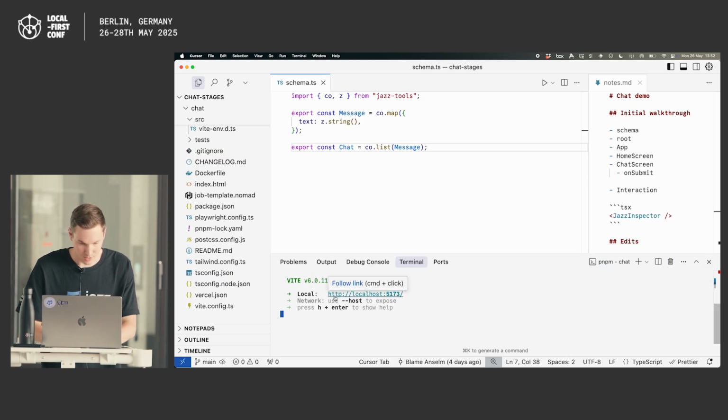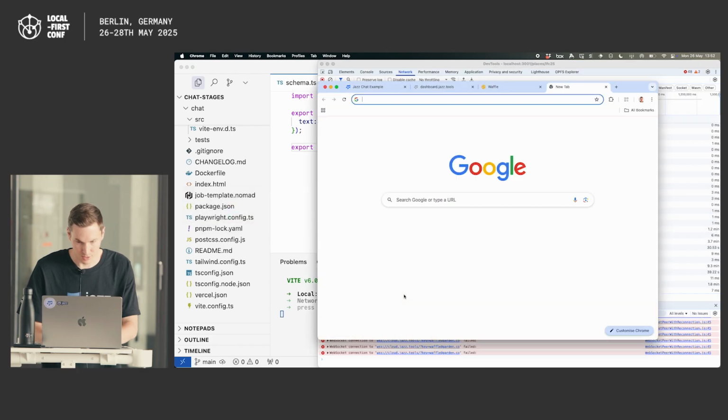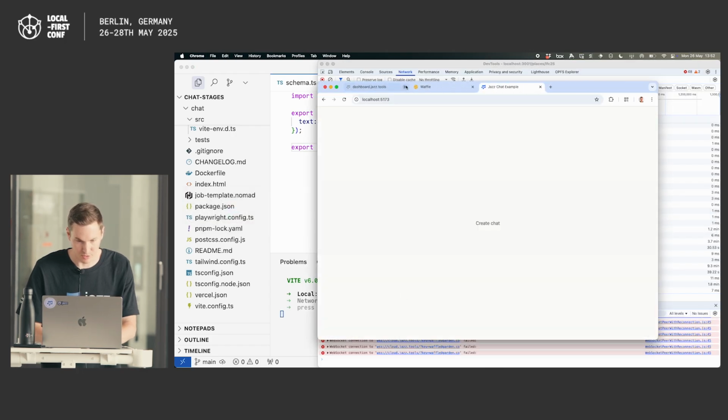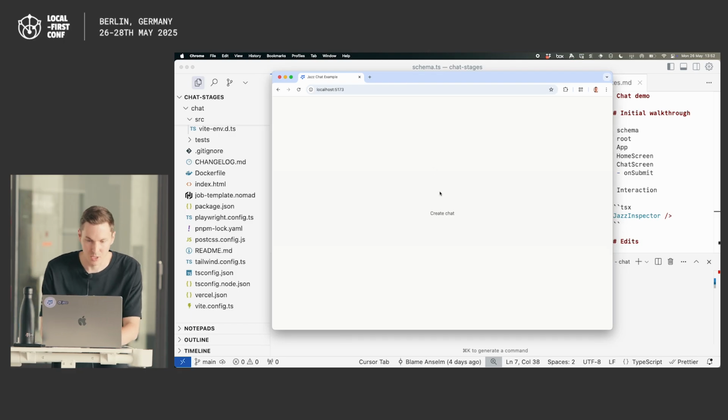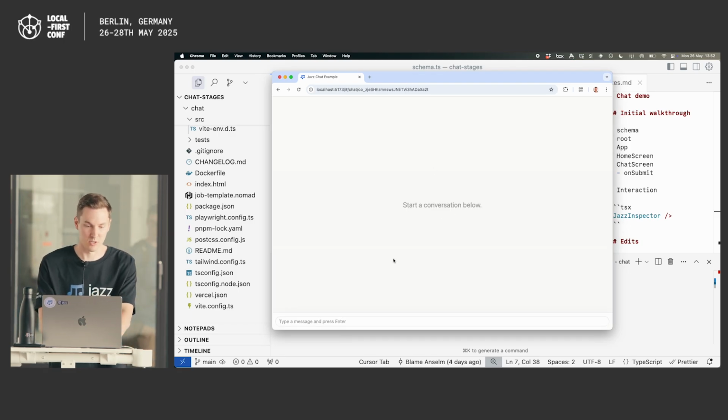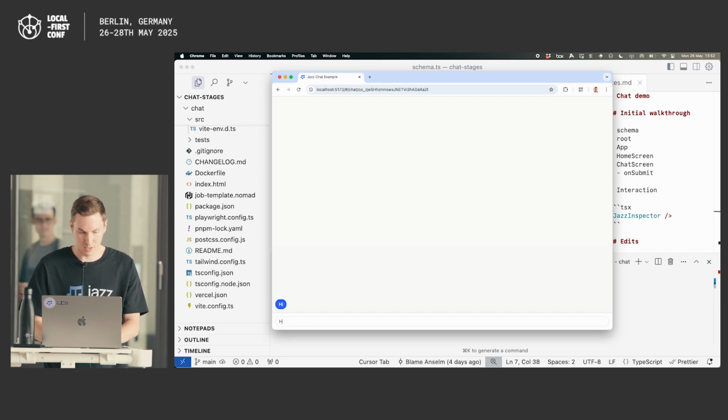So let's open this up, let's say in Chrome, and I have to be careful not to spoil any of my other demos for tomorrow. Pretend you didn't see that. Okay, we have a very simple chat app here. I just have this button, create chat. I'll just walk you through what it's like to use it. I can press hi. Doesn't even have my name or time or anything on it because we're starting simple.